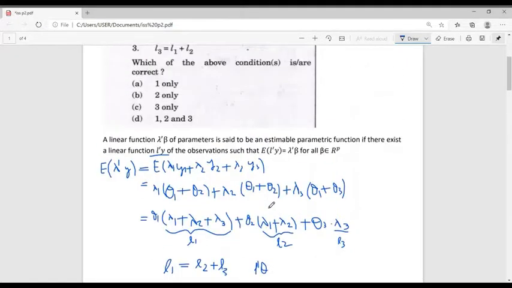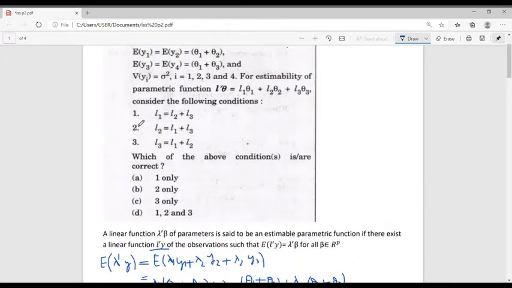Thus, statement 1 is correct and the answer is option E.